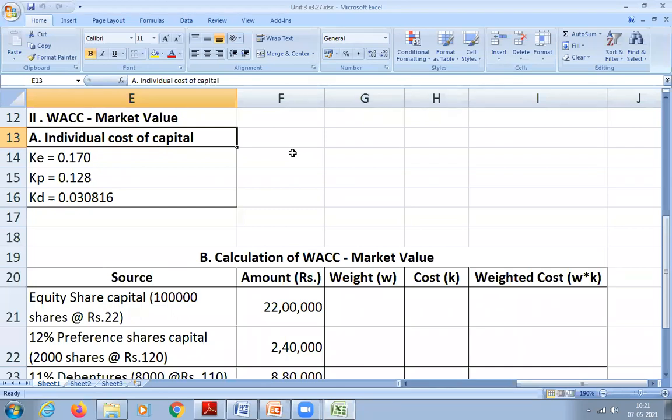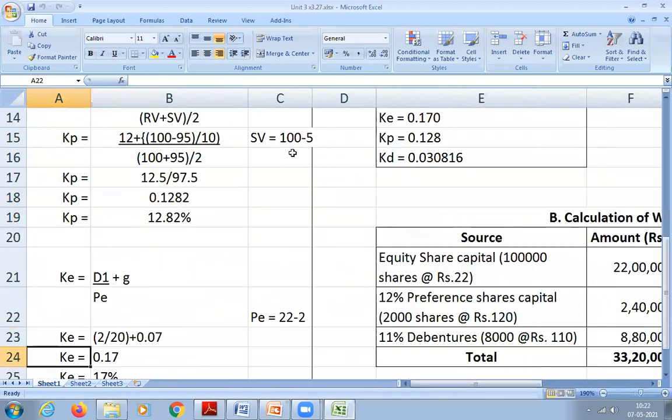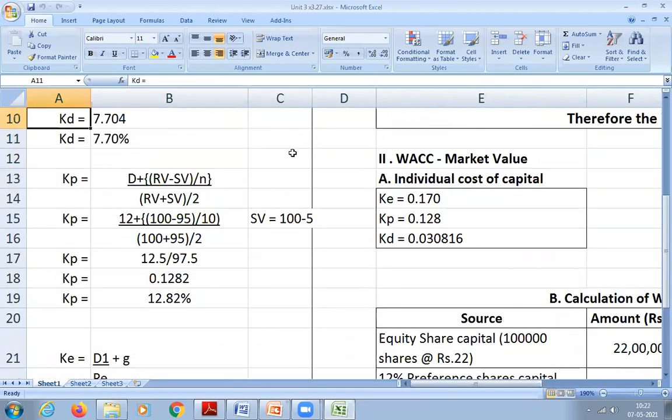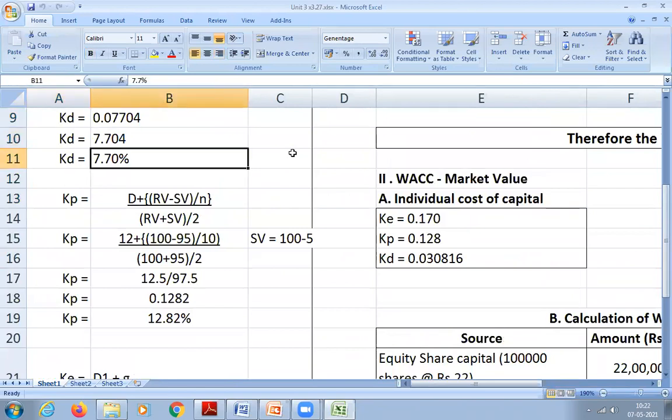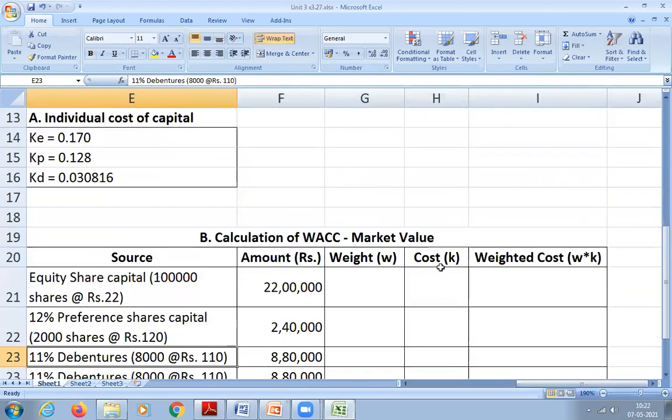What amount? Sir, KD is equal to 0.077, sir. Cost of debenture, KD. Cost of debt. Cost of debenture. How much we took here?